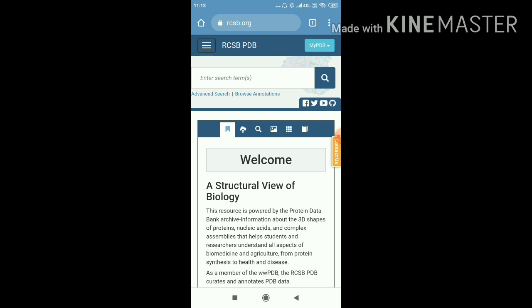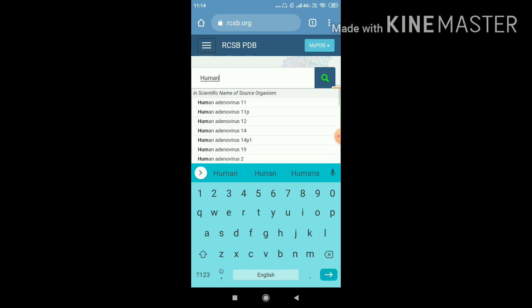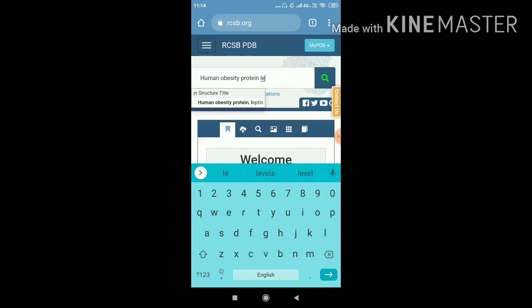Here you can see the search bar. In this search bar we can search the particular protein for which we want to know the structure. We can search by two methods. One is with the help of some keywords, and the second is with the help of the PDB ID. We do not know the PDB ID now, so first of all we type the keywords here, and the keywords were human obesity protein leptin, and then we search.